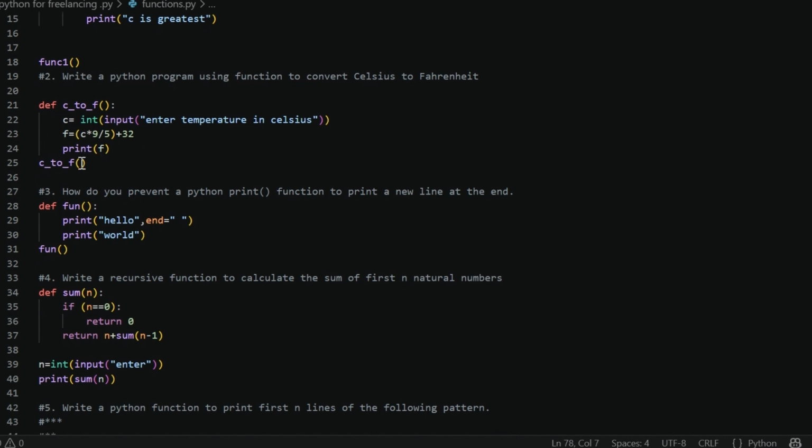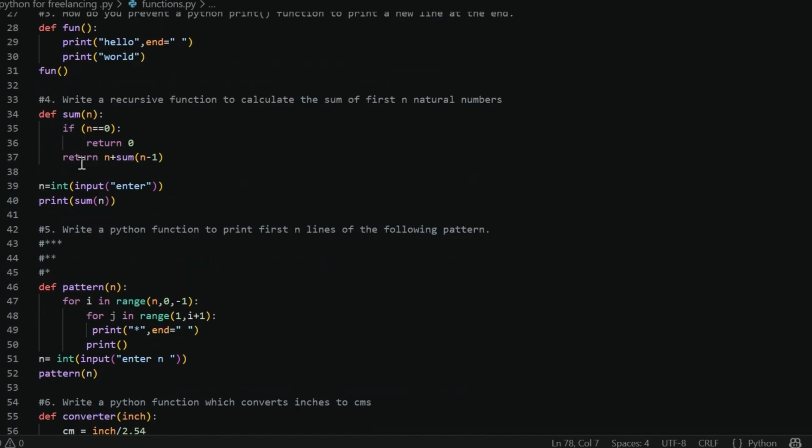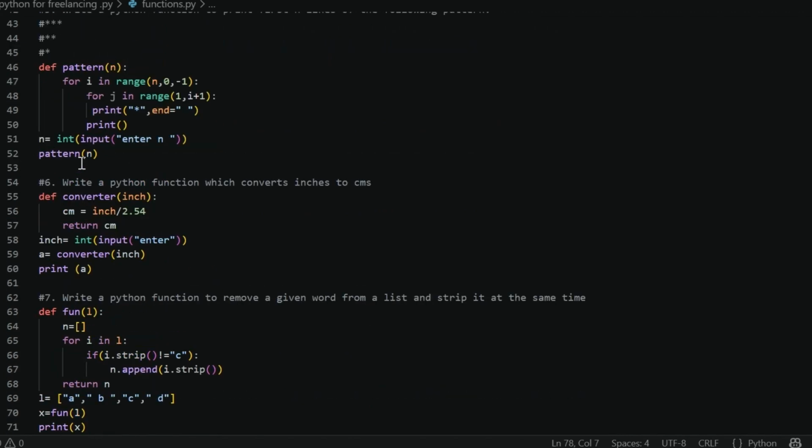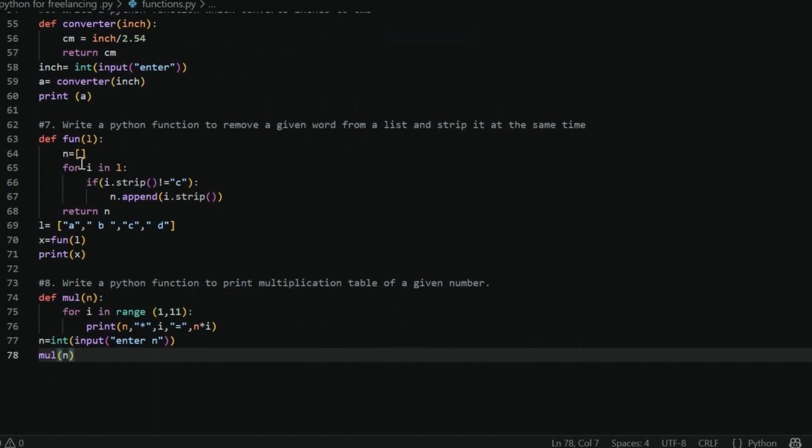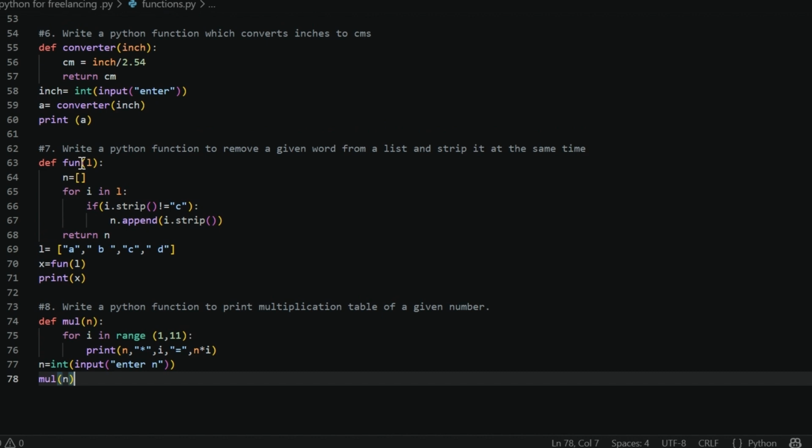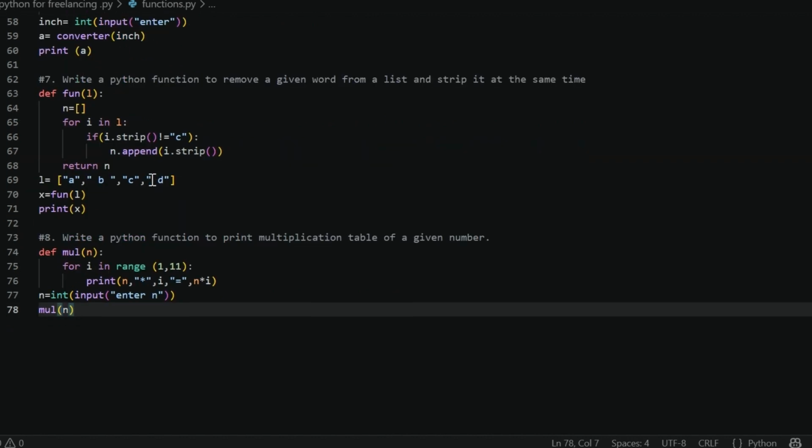Now question 7 is write a Python function to remove a given. Okay, this has also been covered.